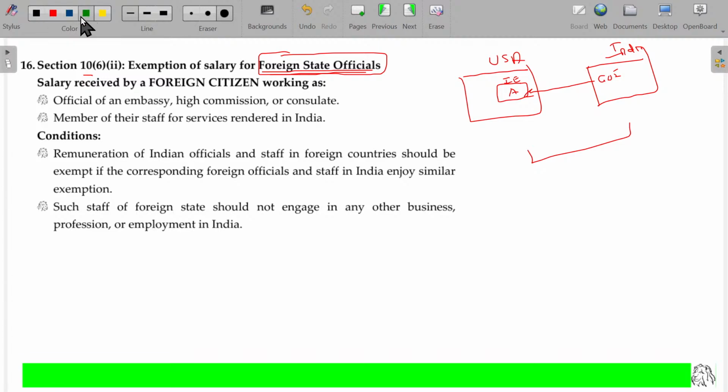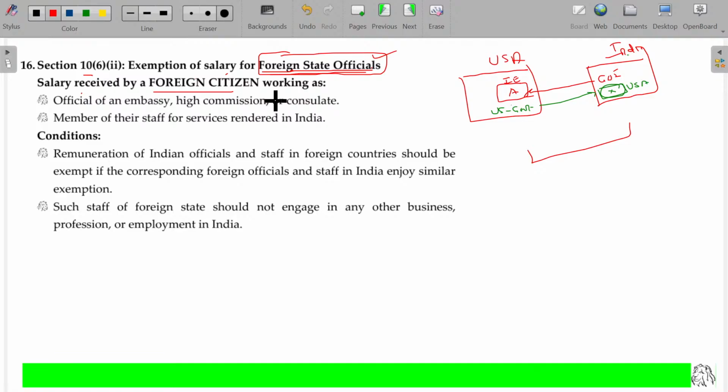Immediately, what would be the retaliation? In India, US embassy will be there, right? For X, where X may be the US citizen working in India for US embassy. For that, US government will pay the salary. And as we demand don't levy the tax on this, the US will demand India don't levy the tax on this. Right. This is what about foreign state officials. Exemption of salary for foreign state officials.